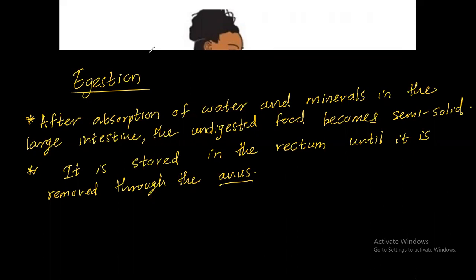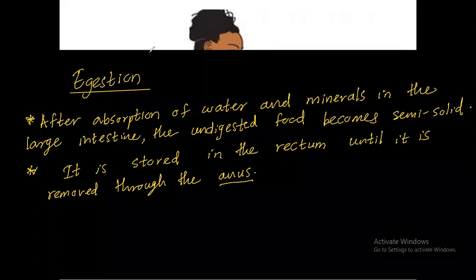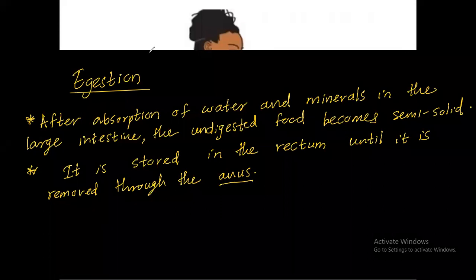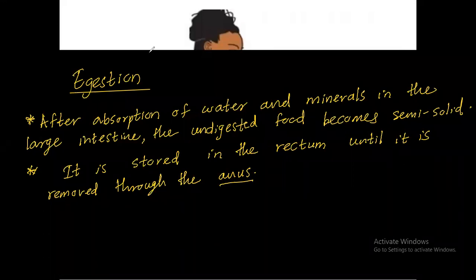We talked about the mouth, the esophagus, after that the stomach, the small intestine, the large intestine, the rectum, and the anus. Rectum means unwanted things are stored and kept in the rectum. After it's filled, we go to egest the food. Then through the anus, we send the unwanted, undigested food out of the body. Right. Did you finish like this? Yes, teacher.